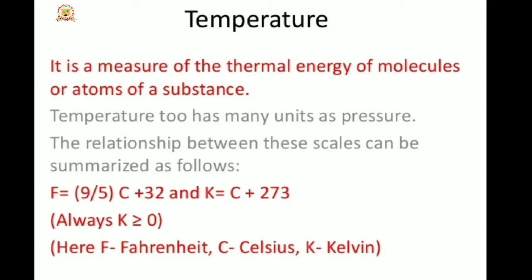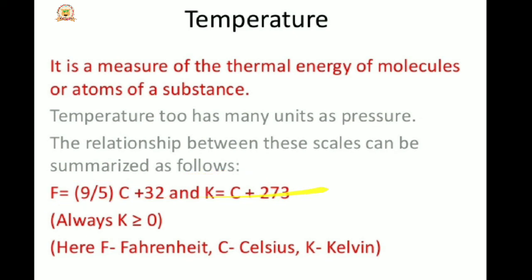Temperature is a measure of the thermal energy of the molecules or atoms of a substance. Temperature also has many units, like pressure. The relationship between these scales can be summarized as follows.